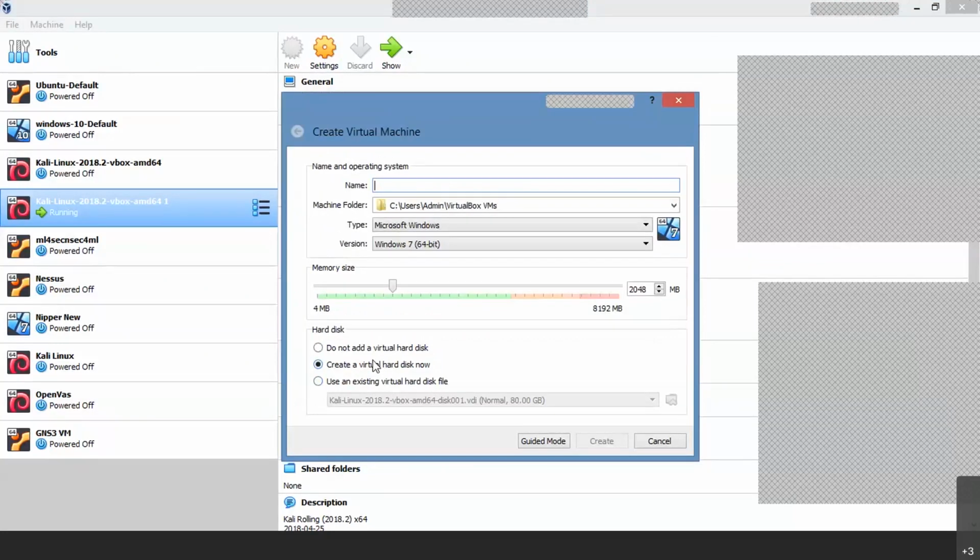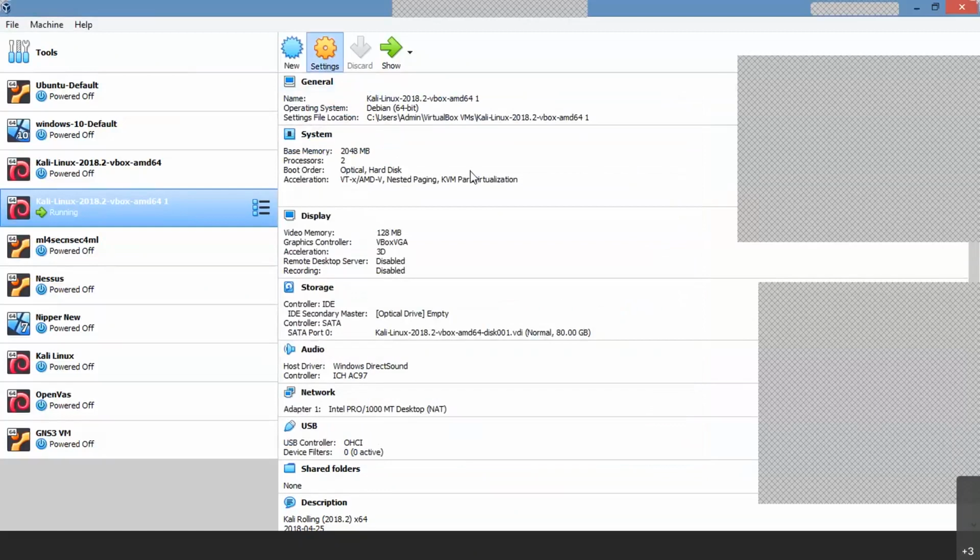Okay, so create a virtual hard disk now. Okay, so I'm creating a virtual disk here, because I already opened my existing VM, so that's why it is telling you cannot create. Okay, so once you select the second option, this create button will be enabled. Once you click the create button, your installation will automatically start proceeding. There you have to give your username, password, and so on. Okay, but you have to keep in mind, see, these are the settings of my machine.